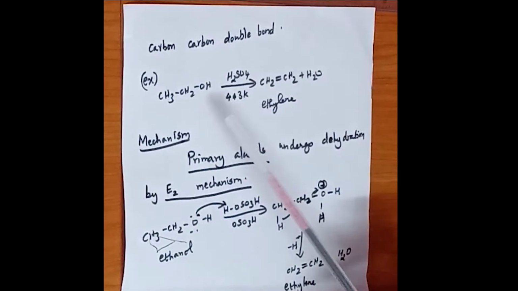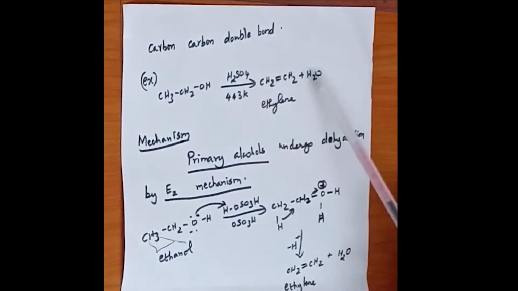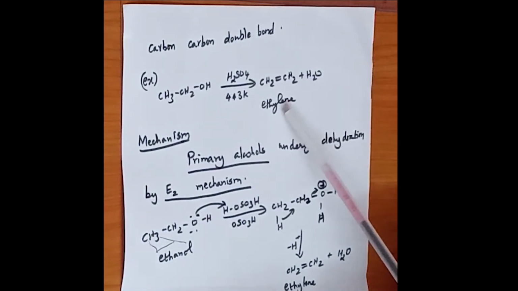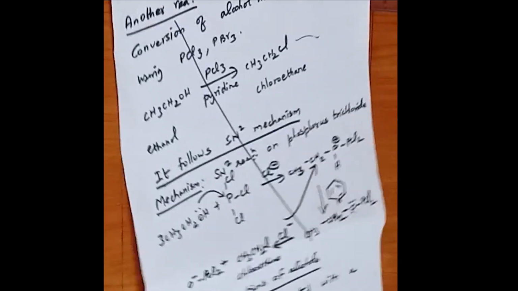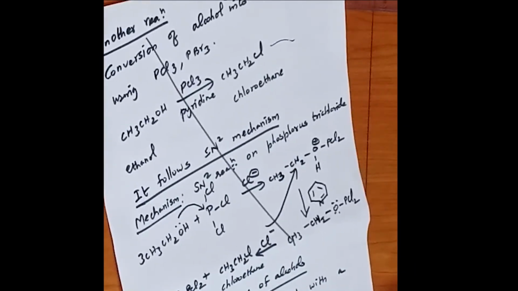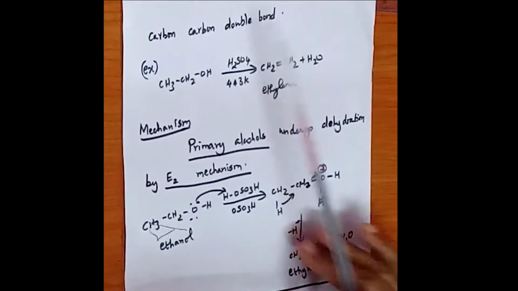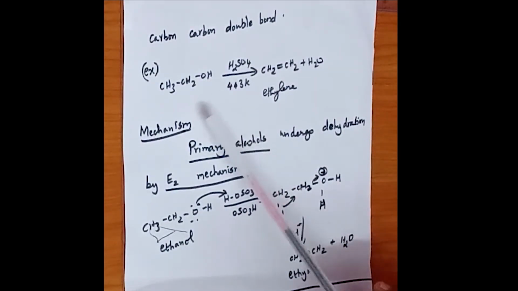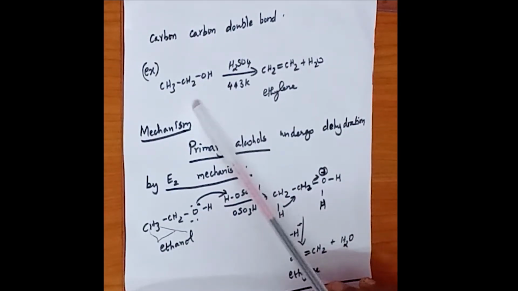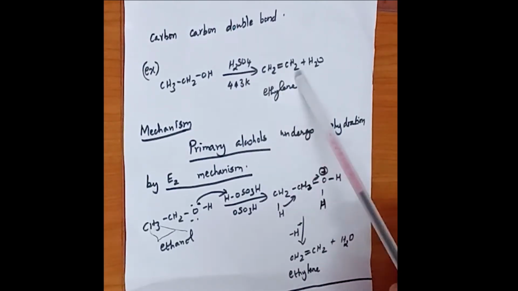As a result, an alkene is formed. For example, ethanol treated with sulfuric acid and heated to 443 Kelvin forms ethylene.